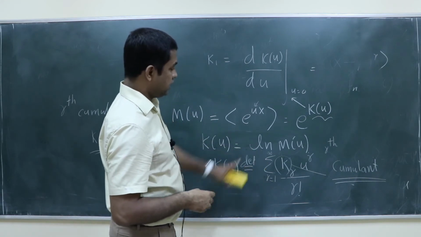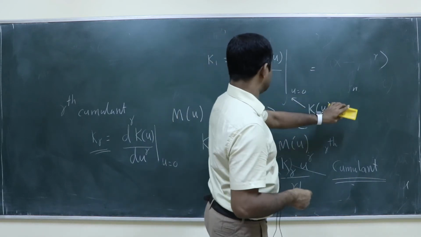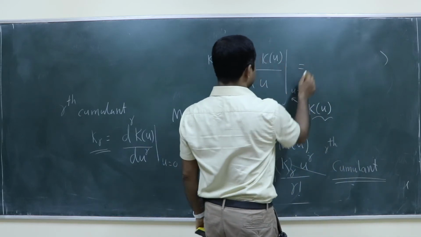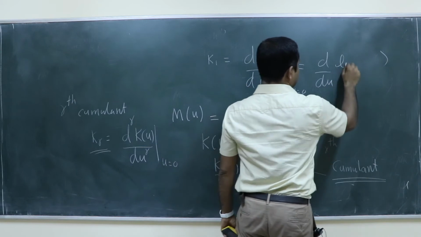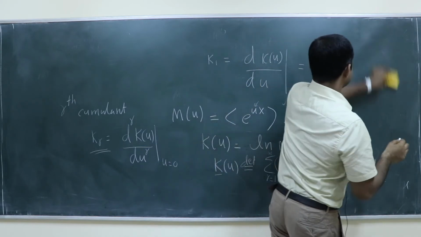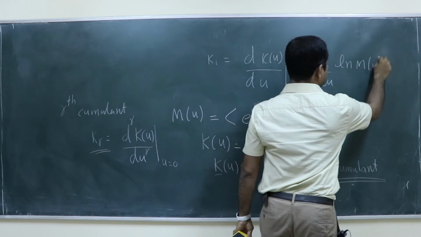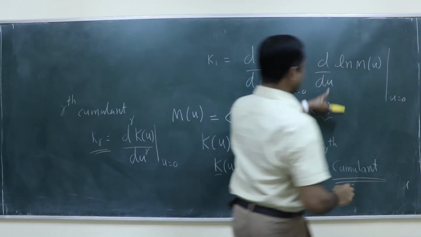First let us calculate this. If you substitute K is equal to log M of u, so d by du of log M of u, and you have to set u equal to 0. So what do you get here?